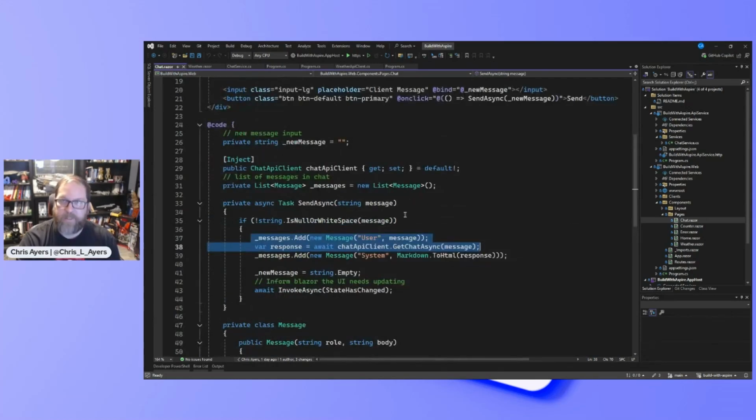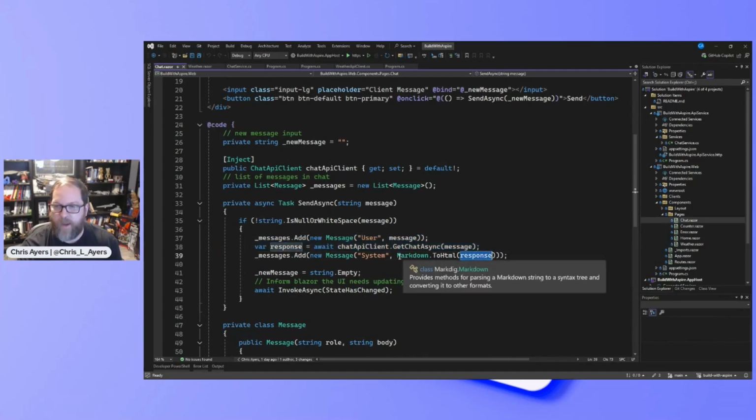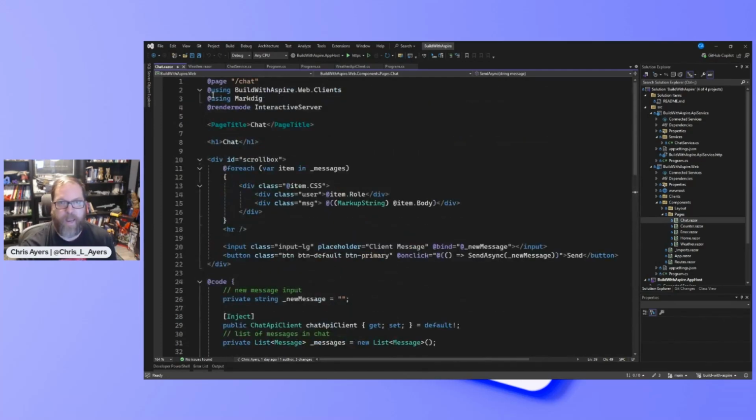But in order to take that markdown and render it, I'm using a package called MarkDig. If I didn't want to do this, let's say I just want to return the raw text, it doesn't render the same way.